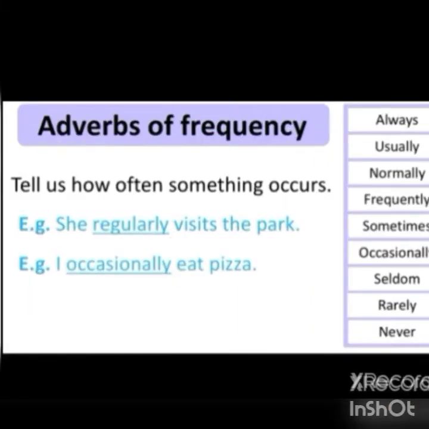An adverb of frequency can come before the main verb. Here visits is the main verb, so the adverb of frequency regularly comes before the main verb. Next example, I occasionally eat pizza. So here eat is the main verb. Occasionally denotes the adverb of frequency. It comes before the main verb.